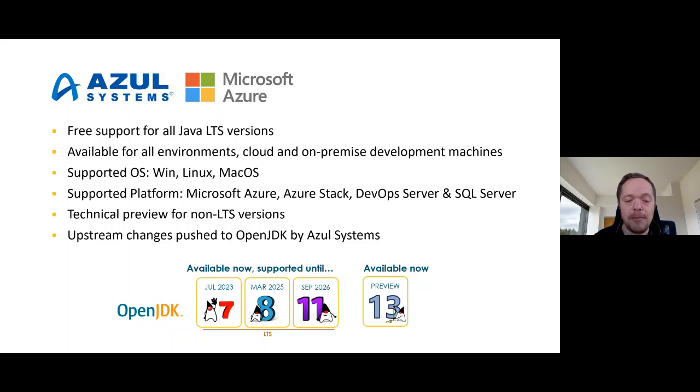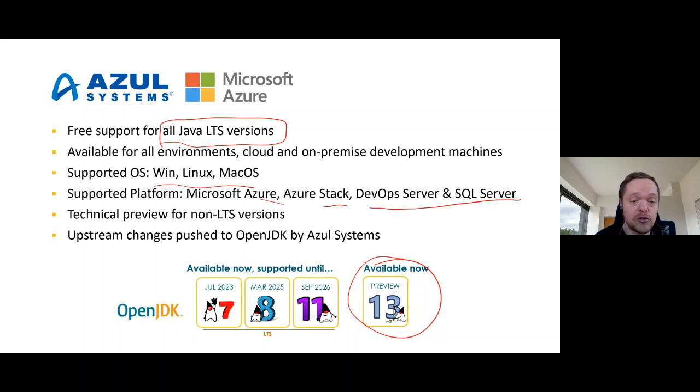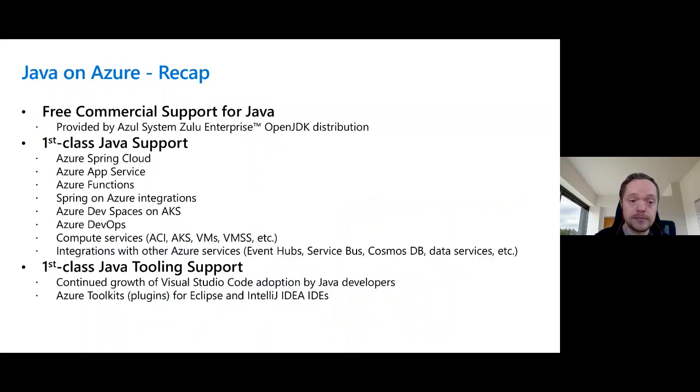So Azul is the main partner that we actually host our JDK tools on. So you can see here, we have a preview of JDK 13 coming on Azure. And Azure really has free support for all Java LTS versions available for environments. We support all of those with JDK on Azure, Azure Stack, DevOps Server, and SQL Server. And also you get the upstream pushes to OpenJDK by Azul Systems.